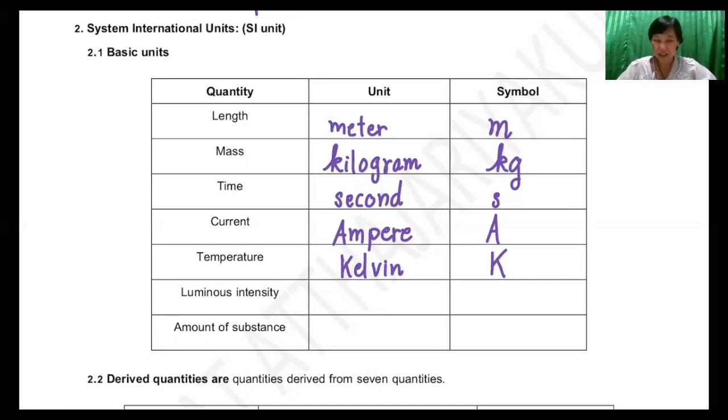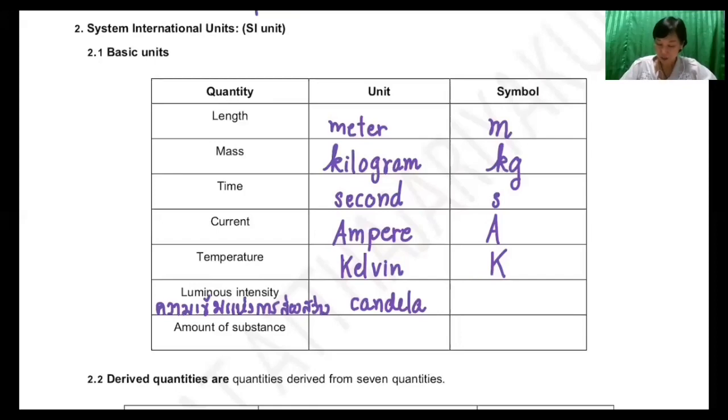In Thai we call it ความเข้มแห่งการส่องสว่าง. The unit of luminous intensity is candela.